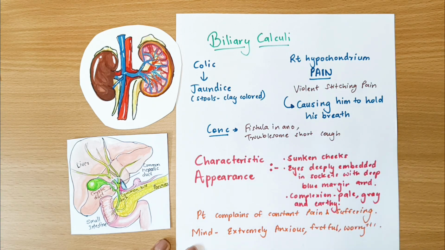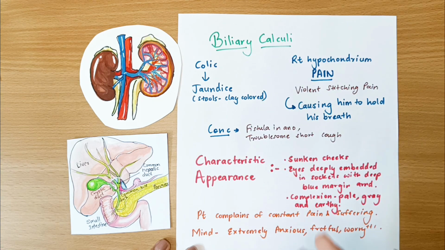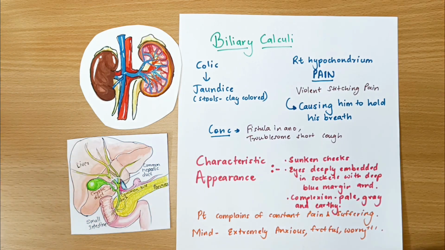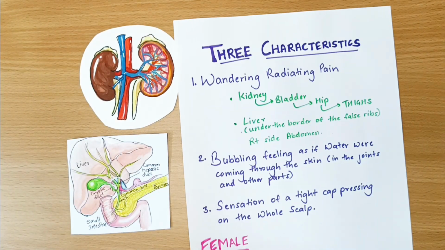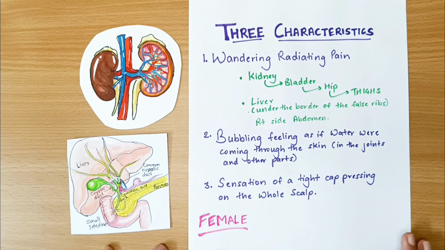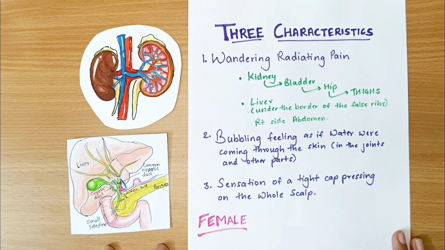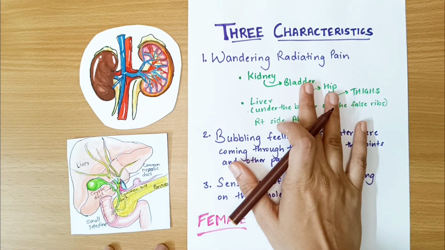Now, moving ahead, we'll talk about the three very important characteristics of this remedy, which Dr. N M Choudhuri puts forward. And these characteristics are actually something that Dr. N M Choudhuri gives for every remedy that he talks about, right? So, let's see what he writes about in Berberis Vulgaris.